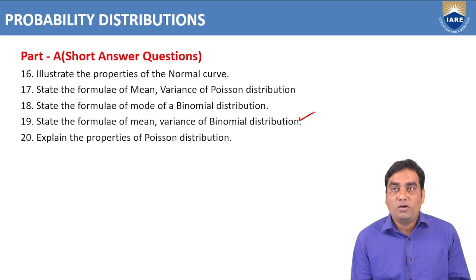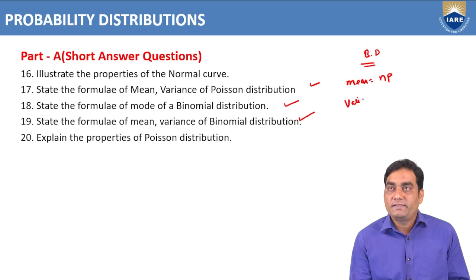State the formulas of mean and variance. In case of binomial distribution, the mean formula is n into p and variance is npq. Mode is n plus 1 into p, where n is the total number of trials and p is the probability of success in a single trial.